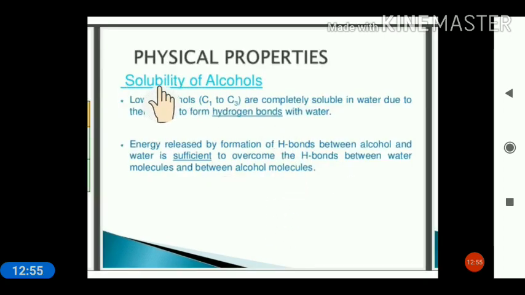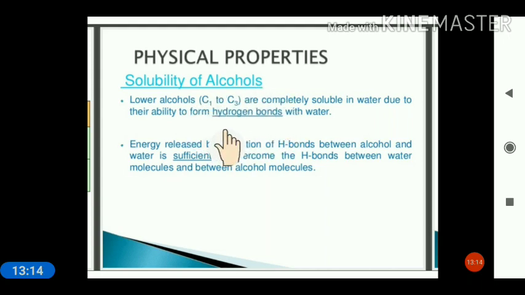Second most important physical property is the solubility of alcohol. Lower alcohols are completely soluble in water due to their ability to form hydrogen bonds with water. So hydrogen bonds give the solubility.